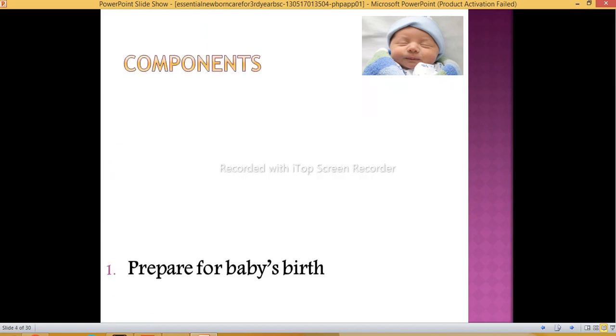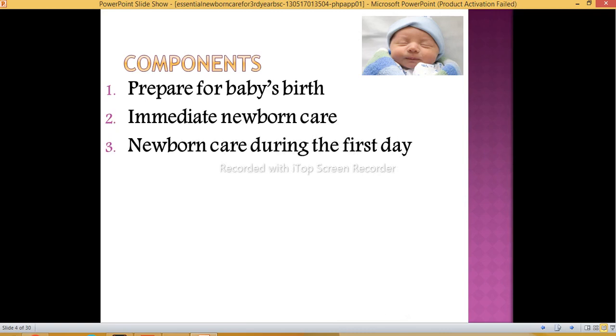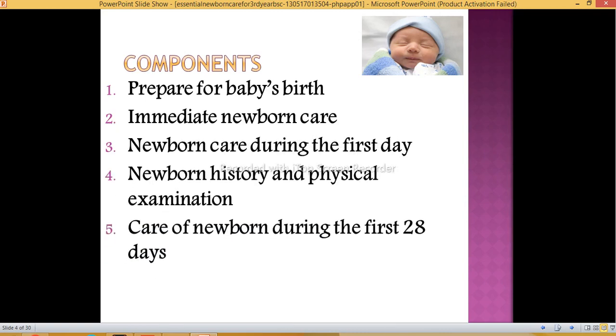Next are the components of essential newborn care. First is preparing for the baby's birth. Second is immediate newborn care. Then newborn care during the first day. Then newborn history and physical examination, and care of the newborn during the first 28 days, because the majority of complications arise within these first 28 days.